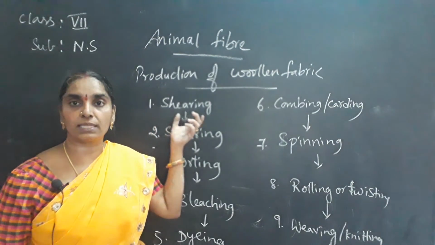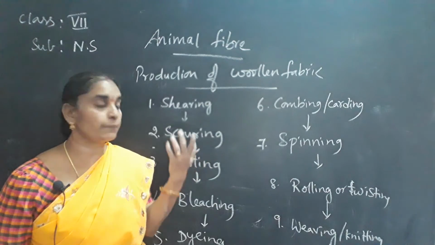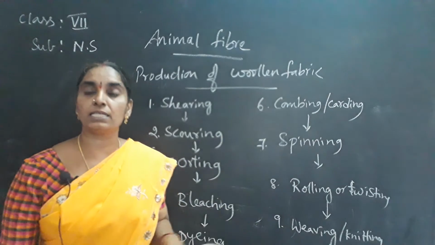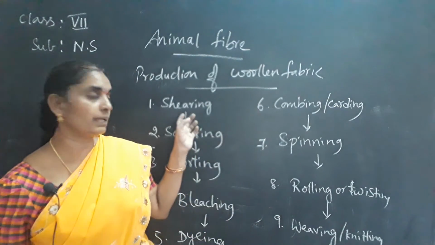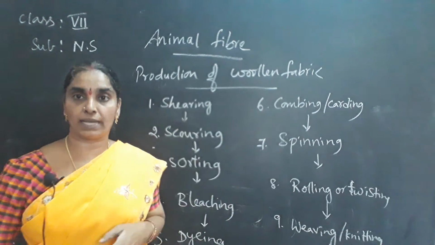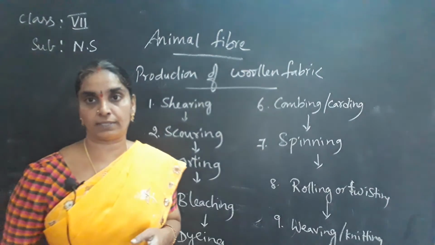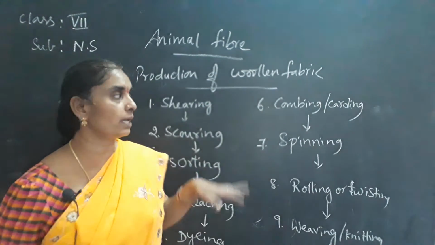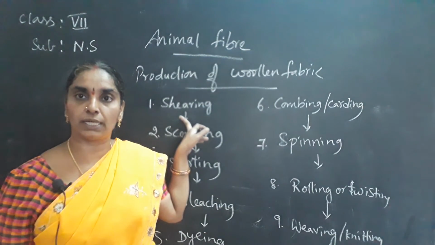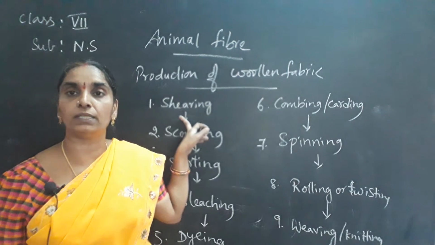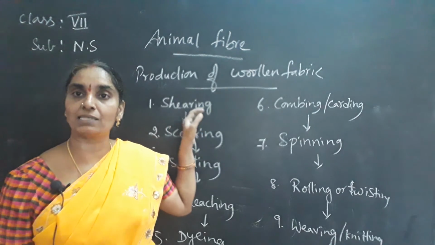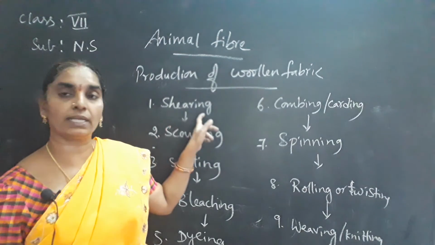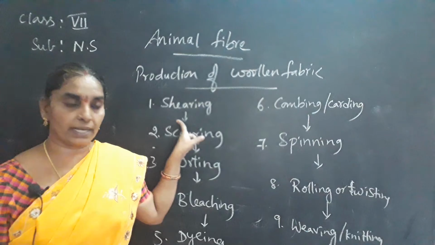In the shearing process, the wool, that is the fleece, is removed. The fleece is the hair of the sheep or goat or any animal, removed from the animal's skin with the help of a razor, especially in the spring season, so that the animal is not affected by atmospheric conditions. Removing the fleece of the animal is called the shearing process.